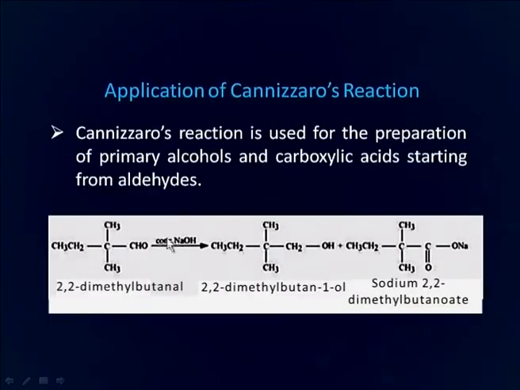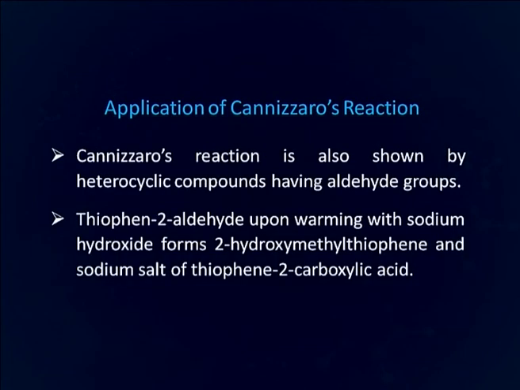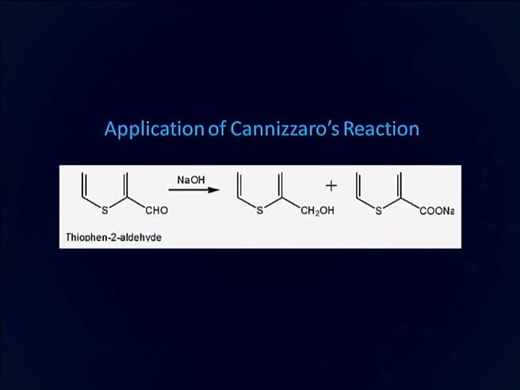Another application of Cannizzaro reaction is in the formation of primary alcohol and carboxylic acid, and depending upon the nature of starting aldehyde, we get the desired primary alcohol along with the carboxylic acid. For example, thiophene 2-aldehyde upon warming with sodium hydroxide forms 2-hydroxymethyl thiophene and sodium salt of thiophene 2-carboxylic acid, as has been shown in this figure. This is the aldehyde group in thiophene molecule, which is converted into the alcoholic group and this carboxylic group.